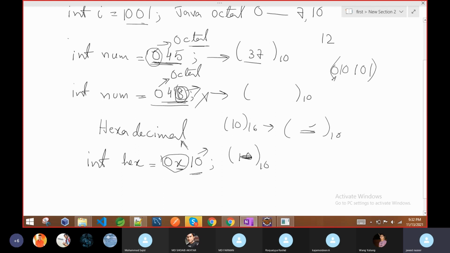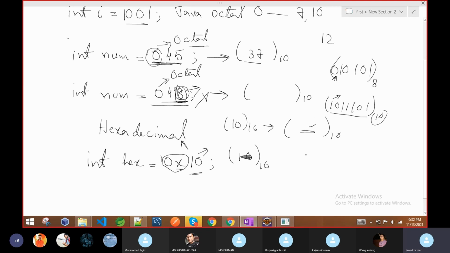It's not possible as it starts with 0, so it is octal. If it is anything like 1 0 1 1 1 0 1, then it is simply our decimal numbering system, because it starts with 1. It looks like binary, but we cannot write binary this way. Okay, so these are just basic things.